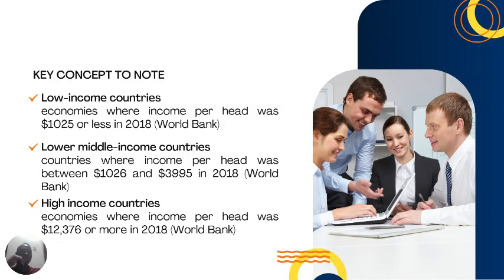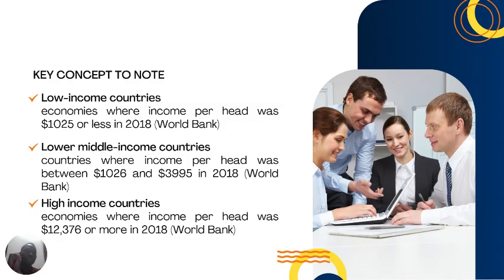No, monthly. This should be monthly. Yeah, monthly. Now, lower middle income countries are countries where their income per head is between 1,026 and 3,995. That is in 2018.